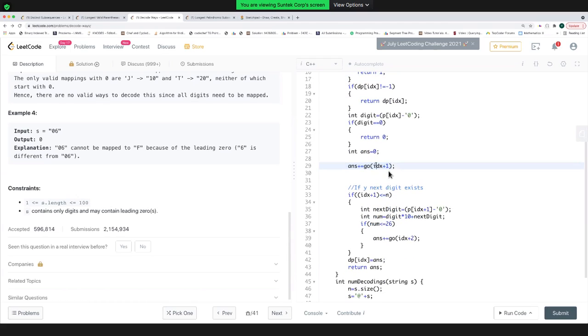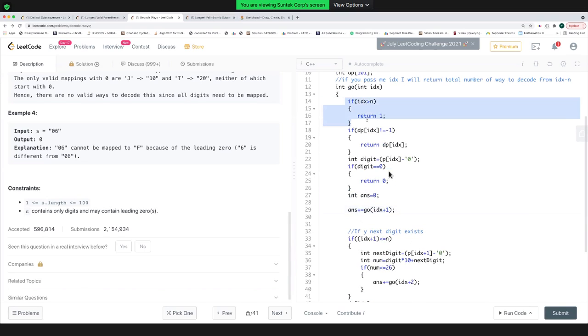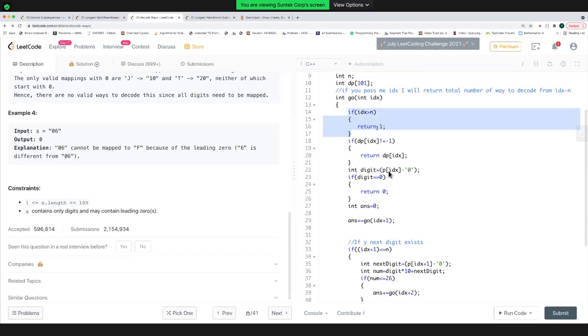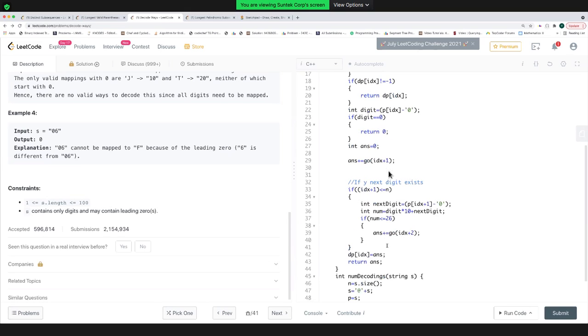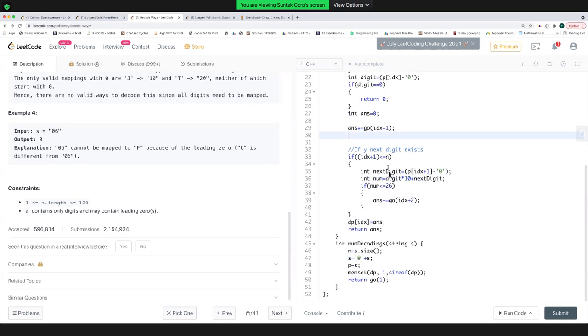If I reach this position, I have decoded the string by splitting it in a certain form, and this is one possible way. You can find all the possible ways.